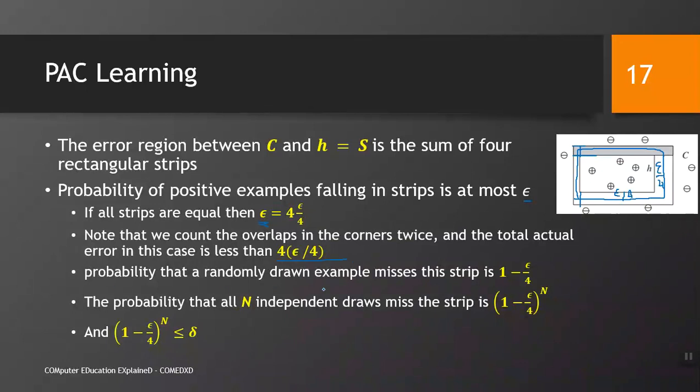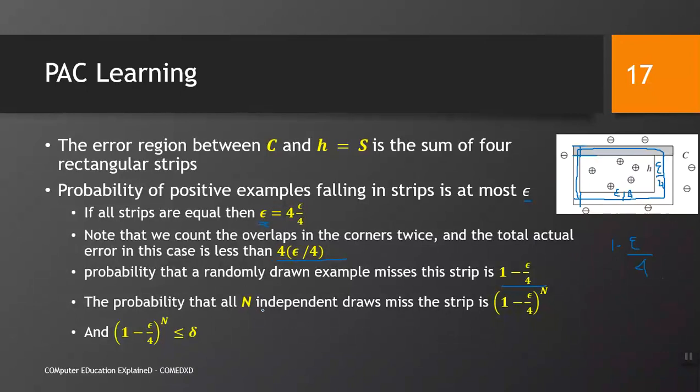The probability that a randomly drawn example misses this strip is this. That is interesting. If we take an example that does not lie within this blue rectangle, the probability of lying within the rectangle on any side is epsilon by 4, and the probability that it lies outside is 1 minus epsilon over 4.